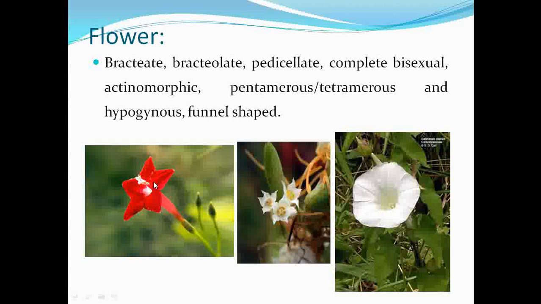About the position of the flower, basically the flowers are hypogynous, and the flowers are funnel shaped. If you observe this one, the flower is basically funnel shaped, or you call it an infundibulum type.